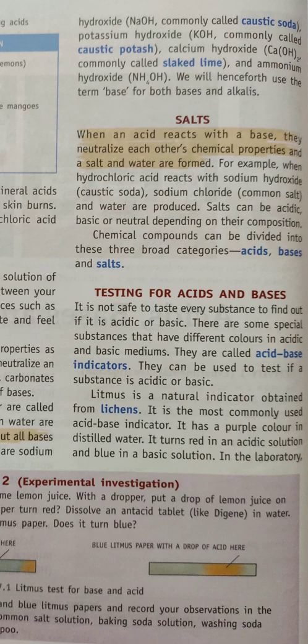If we add that substance into an acid, it shows one color. If we add it into a base, it shows another color. So we can say whether it is acidic or basic. These substances, which we can use to identify acids or bases, are called acid-base indicators. They can be used to test if a substance is acidic or basic.